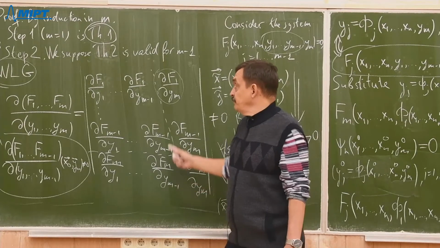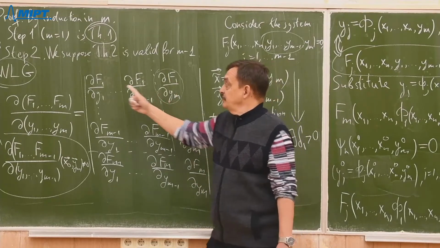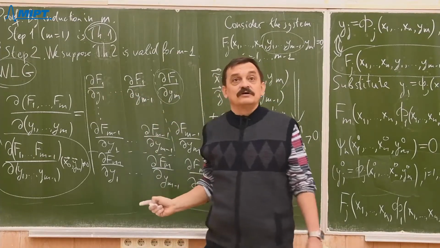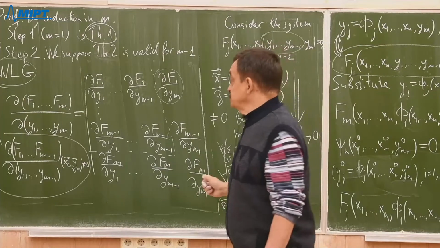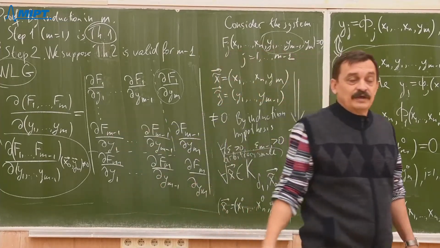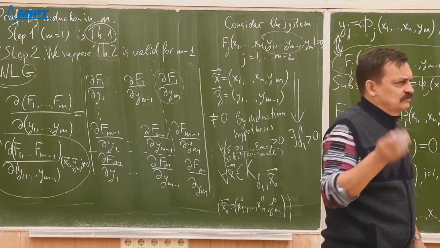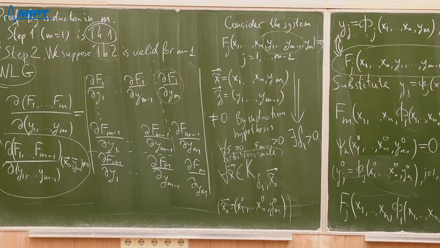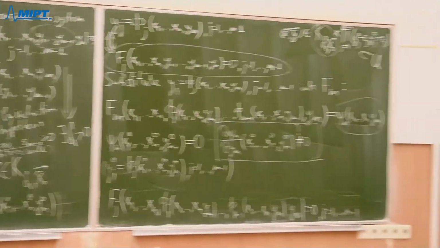And multiply by minus 1 in power sum of numbers of line and column. That is called algebraic complement. I don't need to recall in details what they are, those algebraic complements. Let me denote them by delta 1 and so on, right?